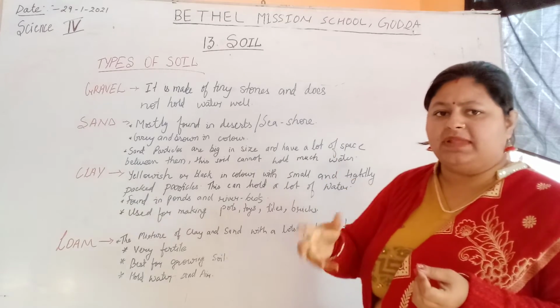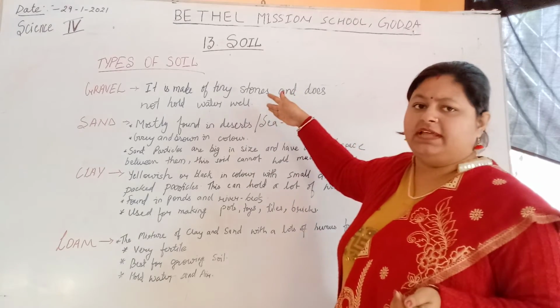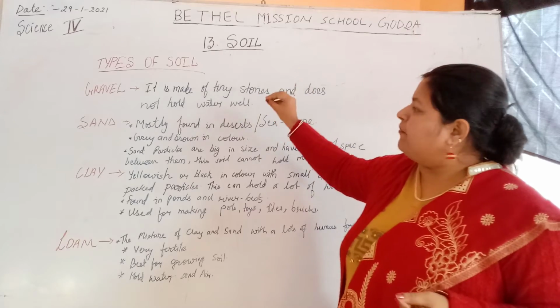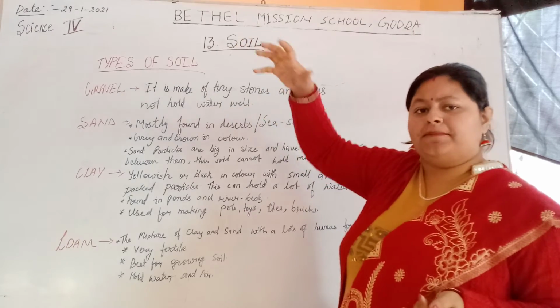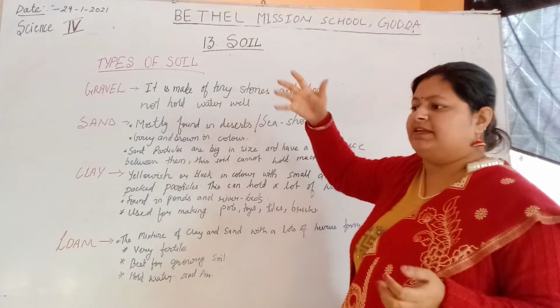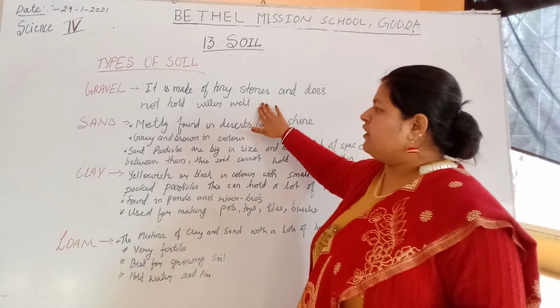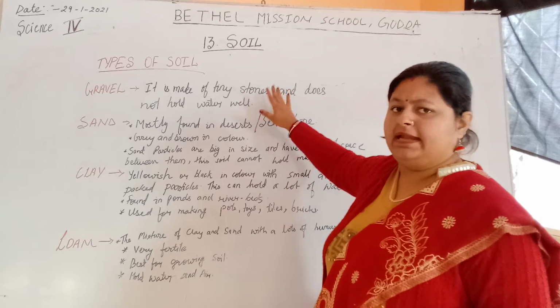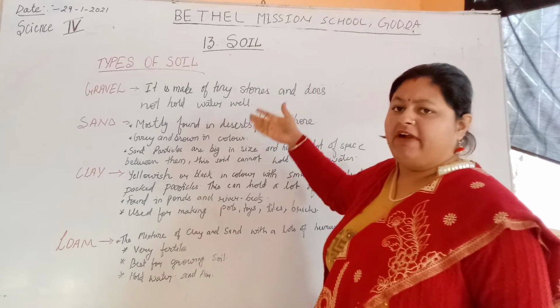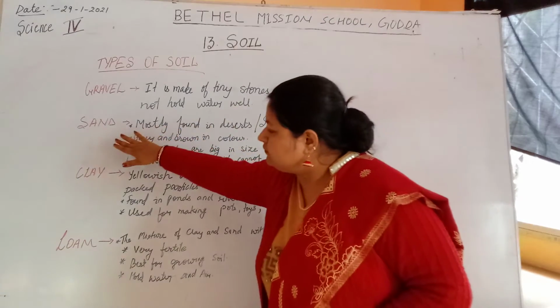It will come out from the gaps. The same happens with gravel soil. The water drains through the pores between the stones, so gravel soil does not hold water properly and is not very good for the fertility of plants.